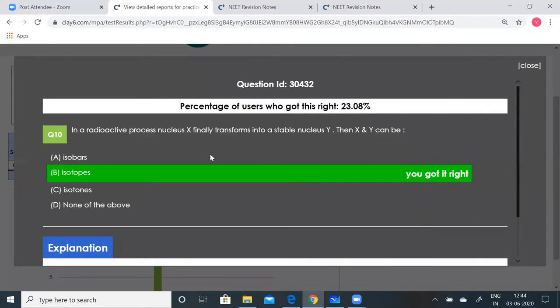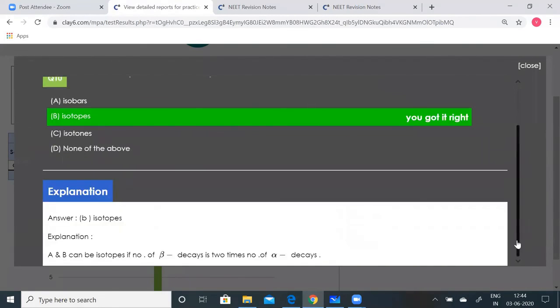In a radioactive process, nucleus X finally transforms into a stable nucleus Y. Then X and Y can be isotopes, which was correct. Let us see what the explanation says. X and Y can be isotopes because the number of beta decays is twice the number of alpha decays. The nucleus undergoes decay so that it can transform into a nucleus of another substance. When alpha or beta decay happens, the number of protons is going to change.